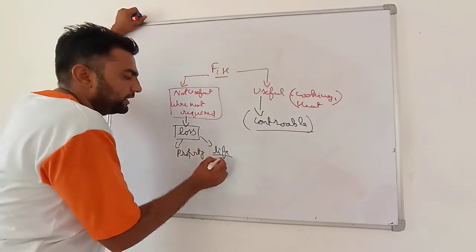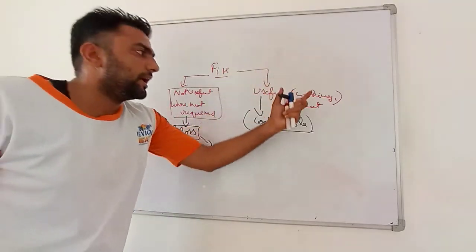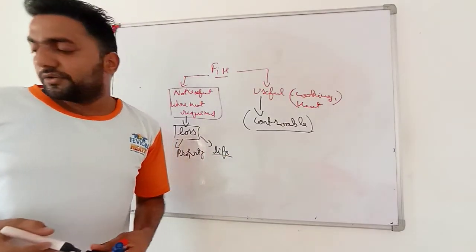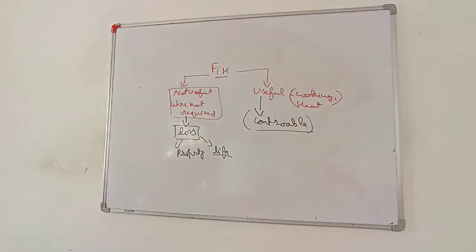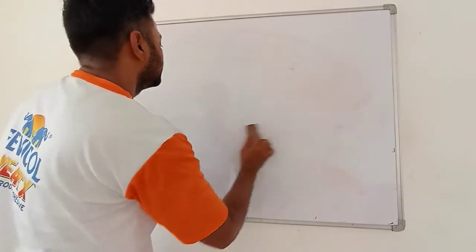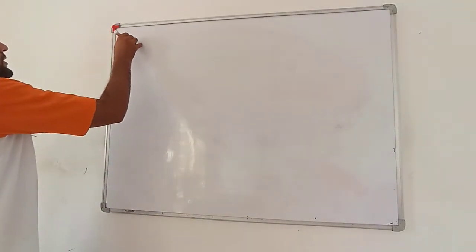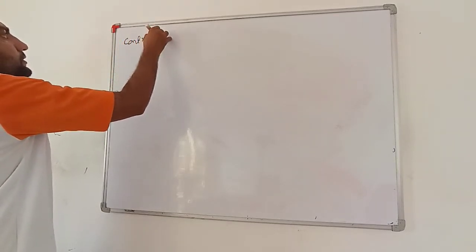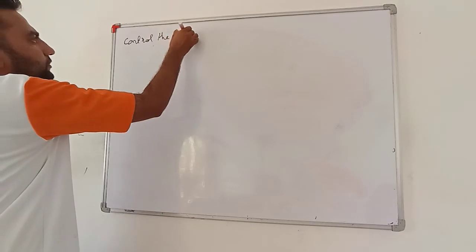So, very important: as we came to know how to start a fire, we must also know how to control or put off the fire. So now we will see how to control the fire.